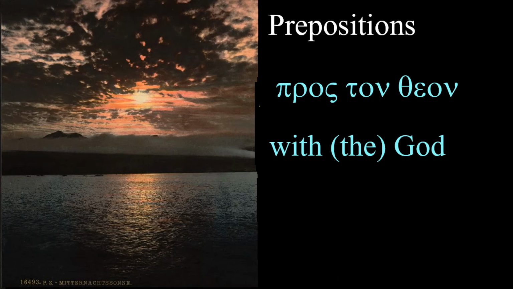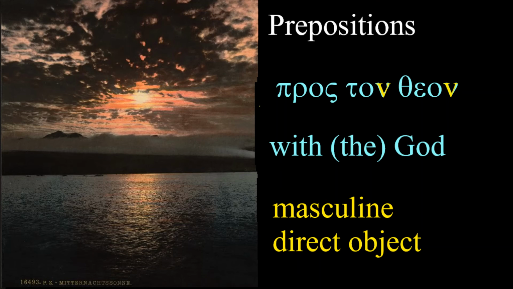But the important thing here is the nu there, the N sound. That shows that the masculine noun, the God, ton theon, is a direct object. And it's a direct object because this is a prepositional phrase with pros. Pros makes it a direct object.